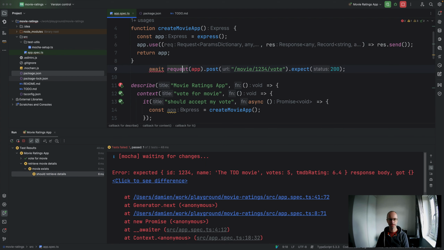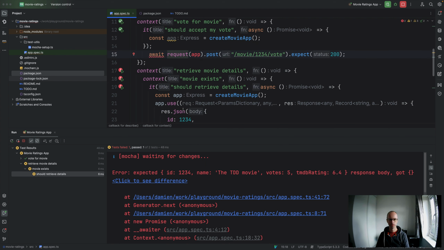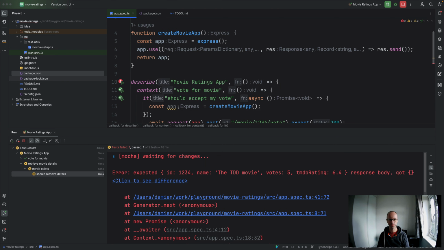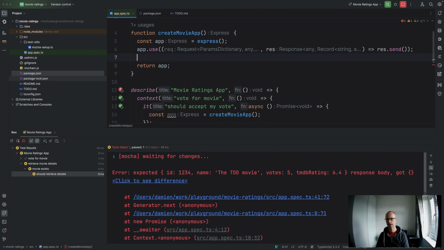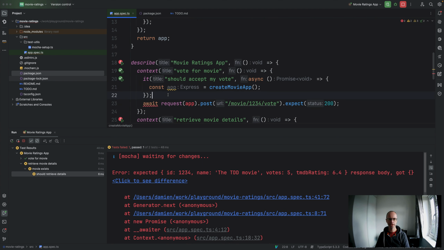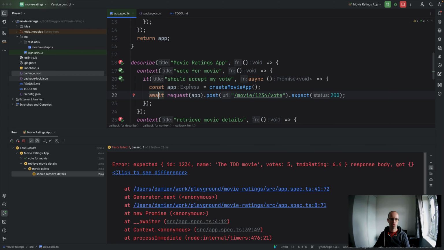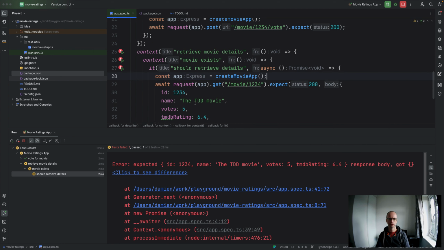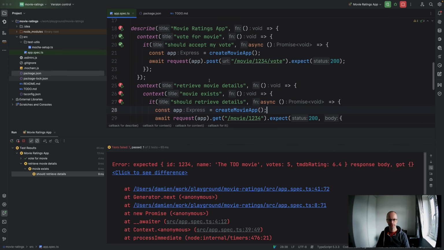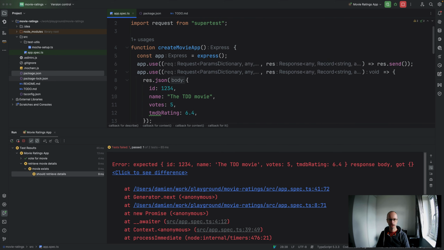Let's try dragging that up into there as well. Oh no, hang on, wrong one. That's what we want to move. Let's move that up into here as well. Okay, so we've now managed to create one application now rather than two. So we've removed some of that duplication, but now we've got problems.